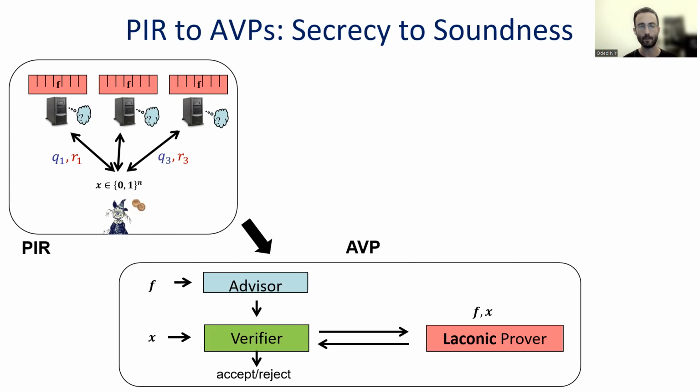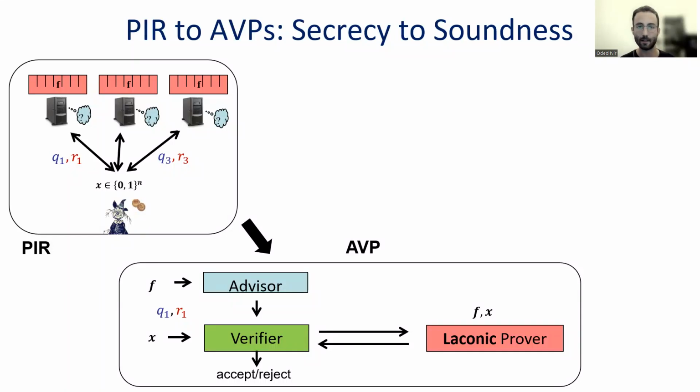And so the AVP protocol should run as follows. The advisor should pick a server at random and pick an input at random and simulate the client to generate a query for its input and the server. And then, since it knows f, it can also generate a response produced by the same server.